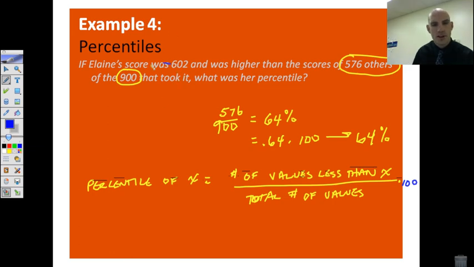Important to remember, this doesn't matter. They threw that in there to throw you off. So it doesn't matter what her score was. It matters how many were less than her.